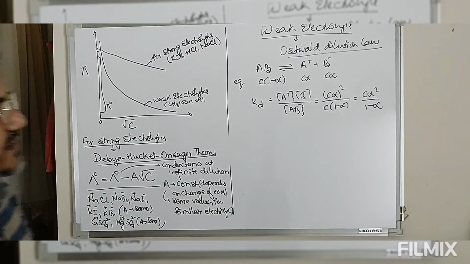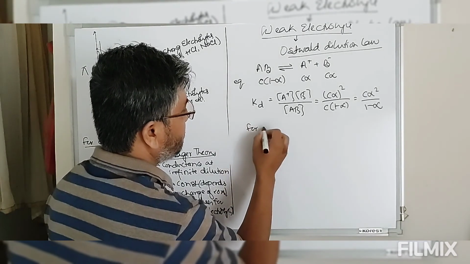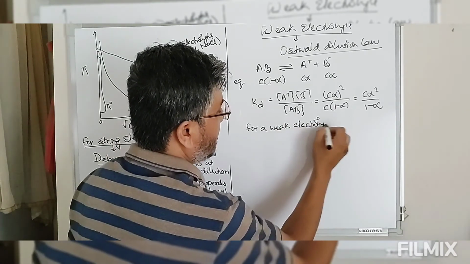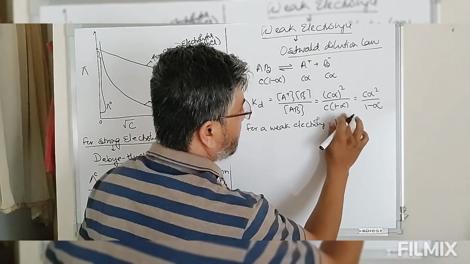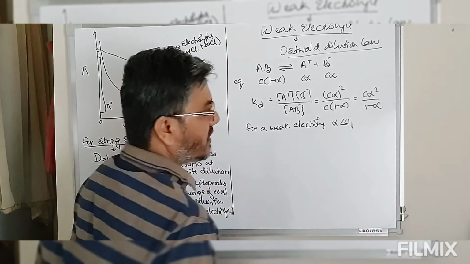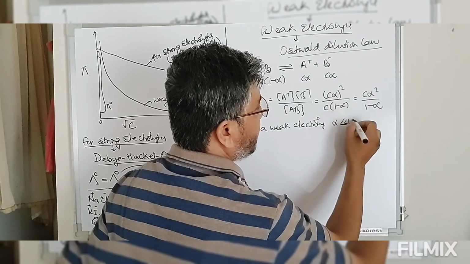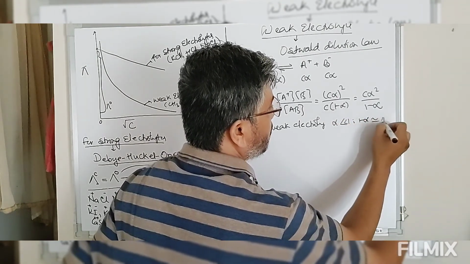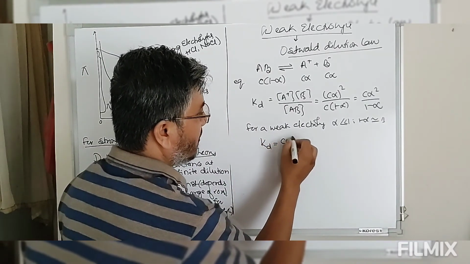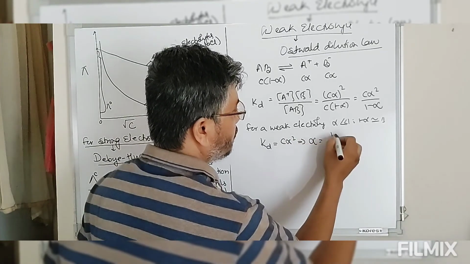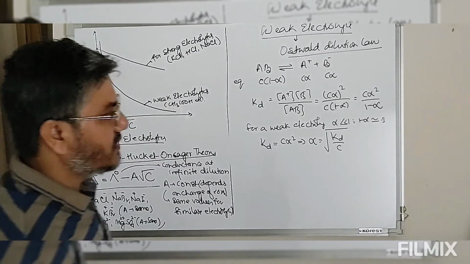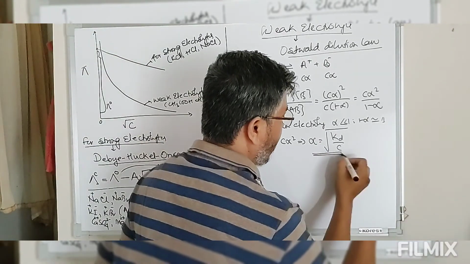Now for a weak electrolyte, alpha is much less than 1. Since alpha is much less than 1, the degree of dissociation is very small. So 1 minus alpha is approximately equal to 1. So under this condition, Kd is equal to C alpha square, or alpha is equal to under root Kd by C. So this is what we call Ostwald dilution law.